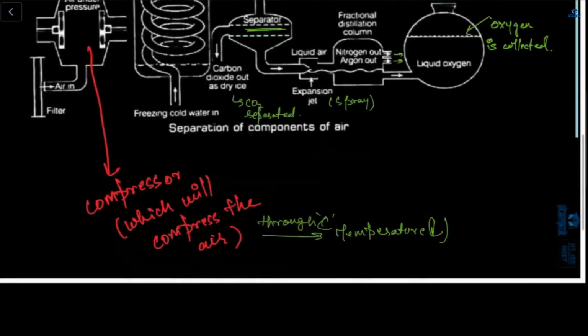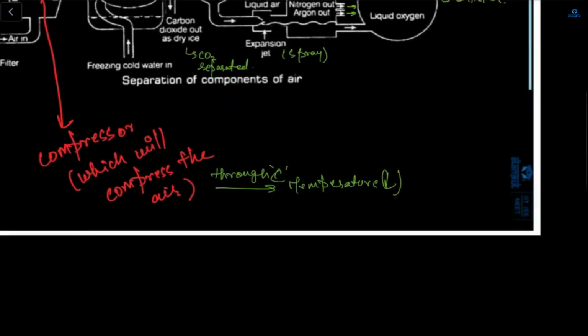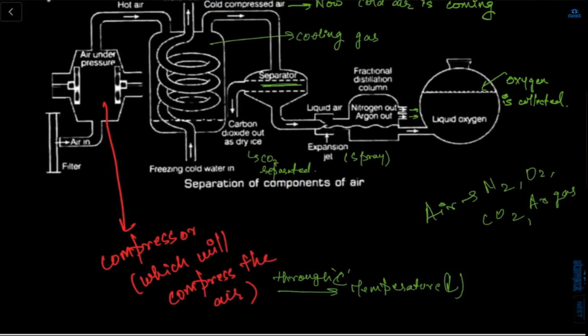Now, what are the different gases present in air? In air, there is N2, O2, carbon dioxide, argon gas also. So in air there's a mixture of several gases: nitrogen, oxygen, argon, carbon dioxide, neon, helium, hydrogen, and many more.